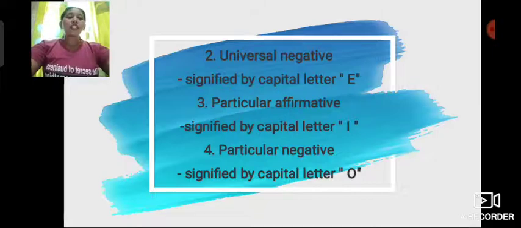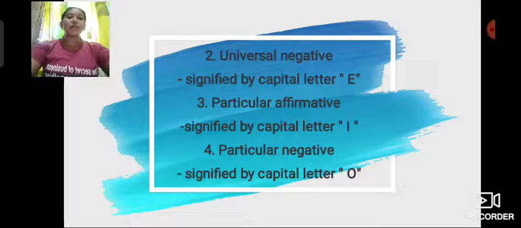Then particular negative is signified by capital letter O. An example of this is: some birds are not black things. The subject refers only to some birds, not all of them. And the predicate refers to all members of the class, not one of them is in the class referred to by some birds.